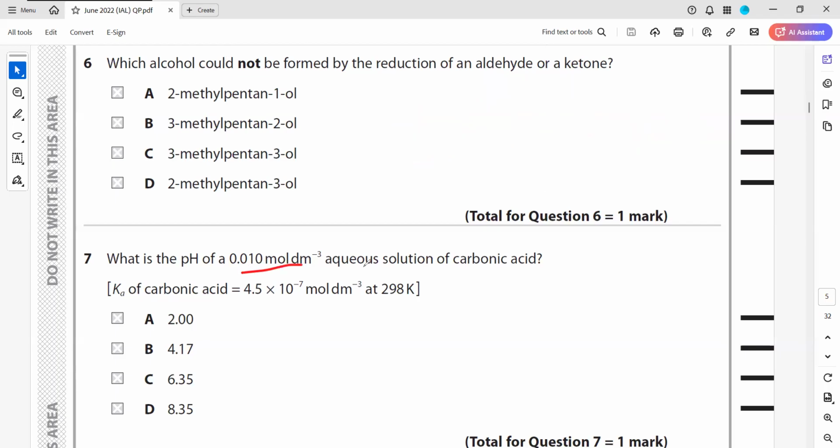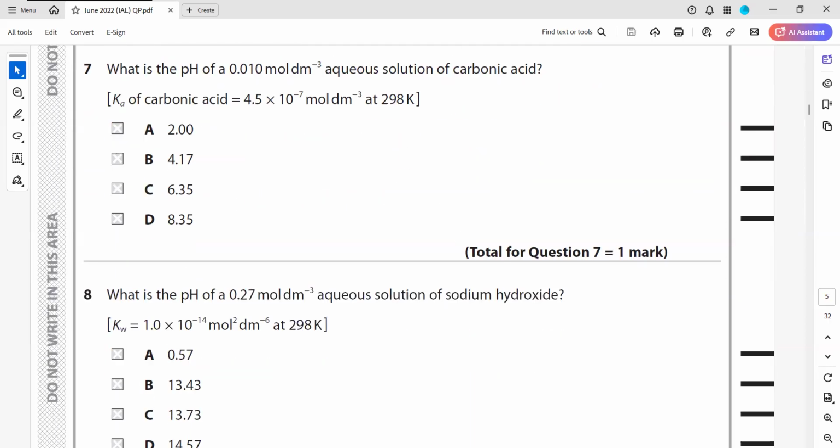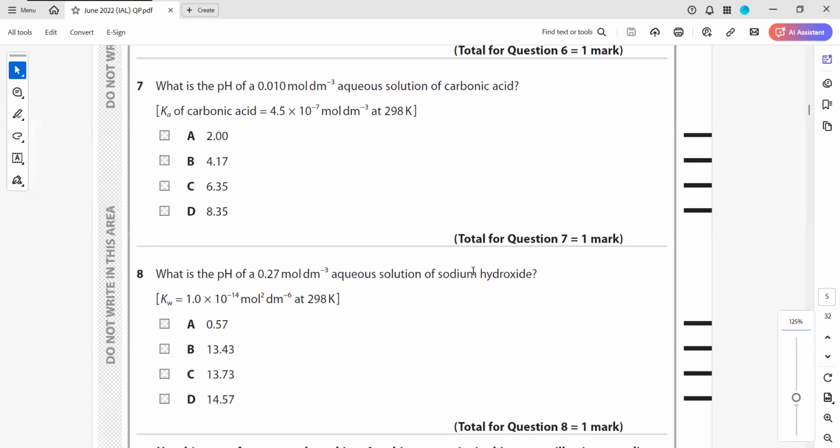What is the pH of an aqueous solution of carbonic acid? The dissociation constant is given. Carbonic acid is a weak acid. A weak acid ionizes partially, and from the Ka you can identify it's a weak acid.